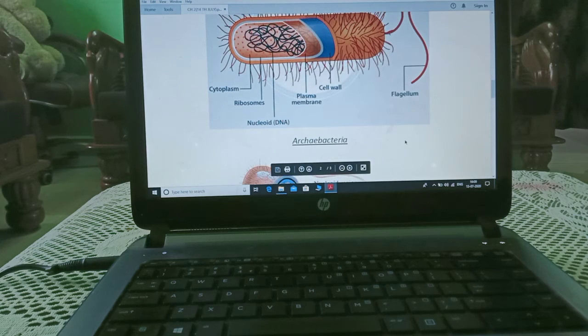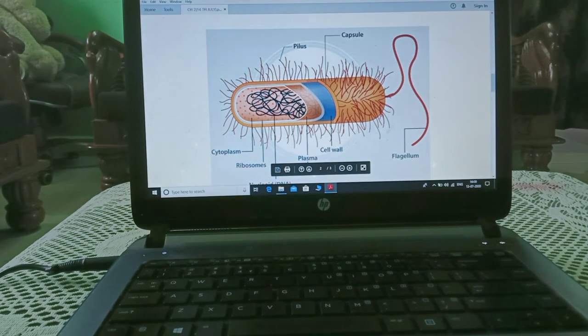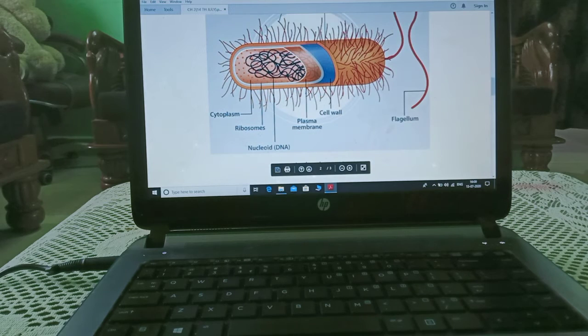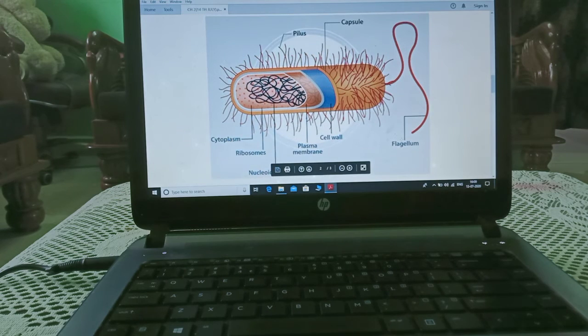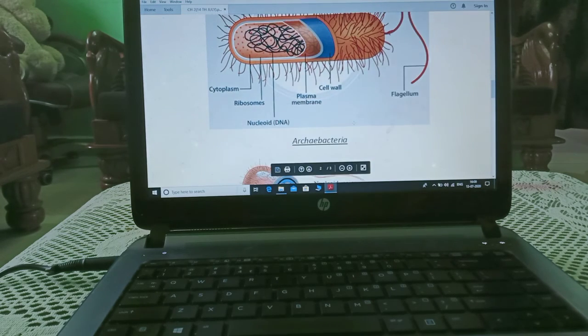Now we can see this is Archaebacteria. We will see on the screen how it is looking. You can see how clearly it is visible. This is cytoplasm, ribosome, this is DNA, plasma membrane, cell wall, this is flagella, this is the entire capsule, and this is known as pilus, a cilia-like structure present on the surface of the body. This is Archaebacteria.